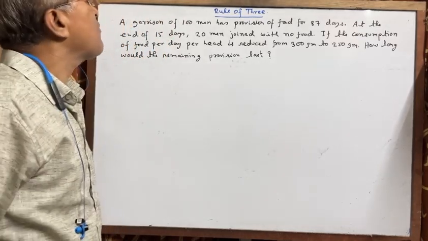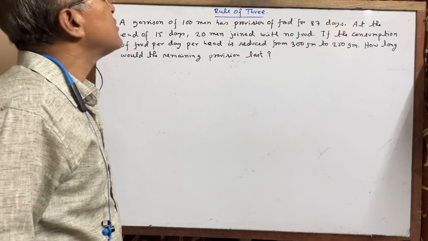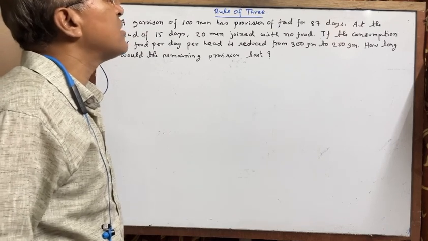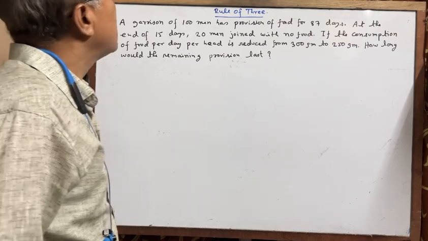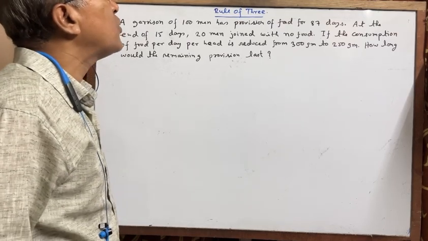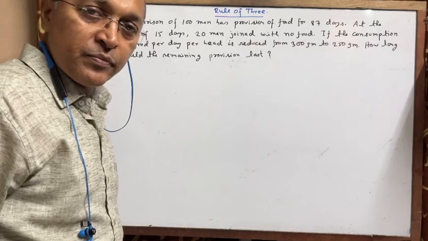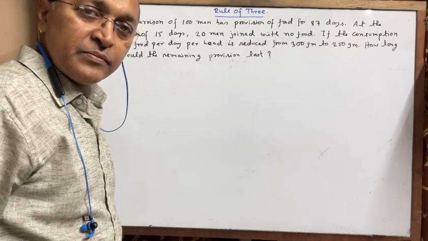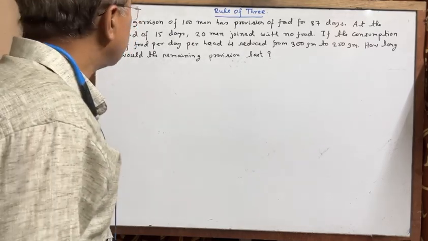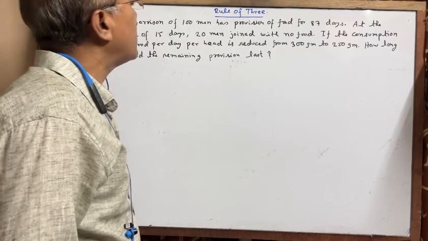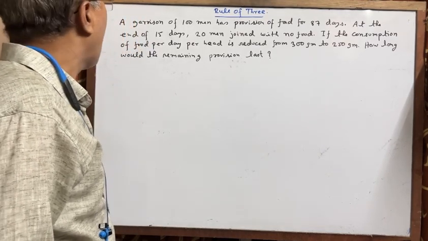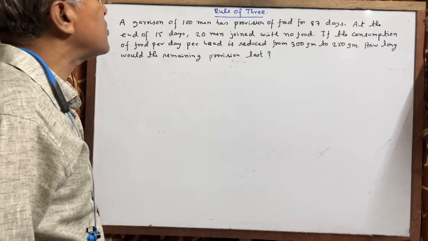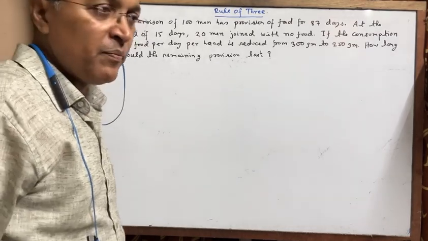A garrison of 100 men has provision of food for 87 days. At the end of 15 days, 20 men joined with no food. If the consumption of food per day per head is reduced from 300 gram to 250 gram, how long would the remaining provision last? What does it mean?